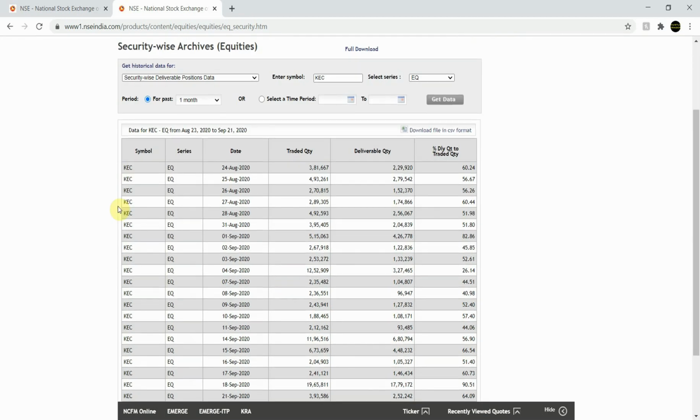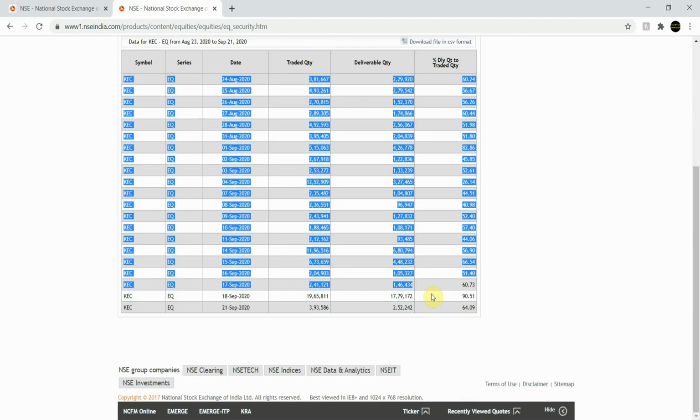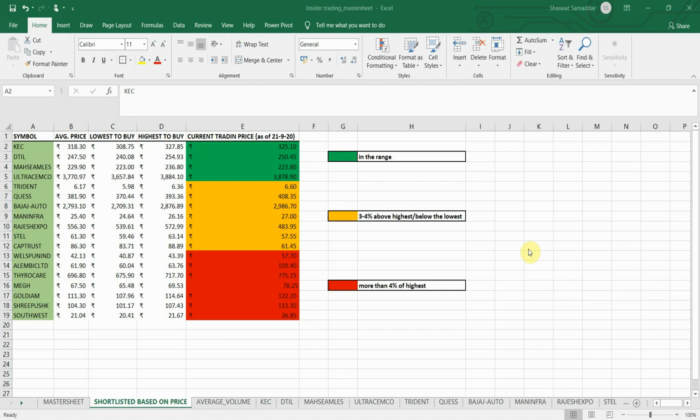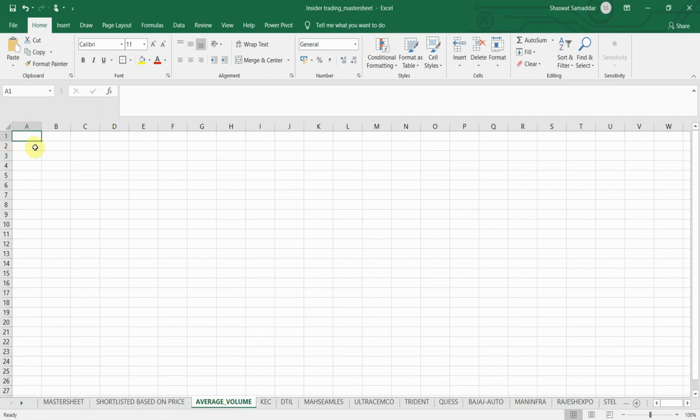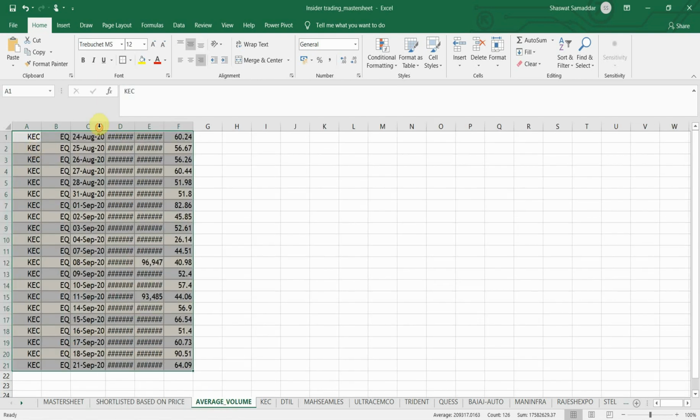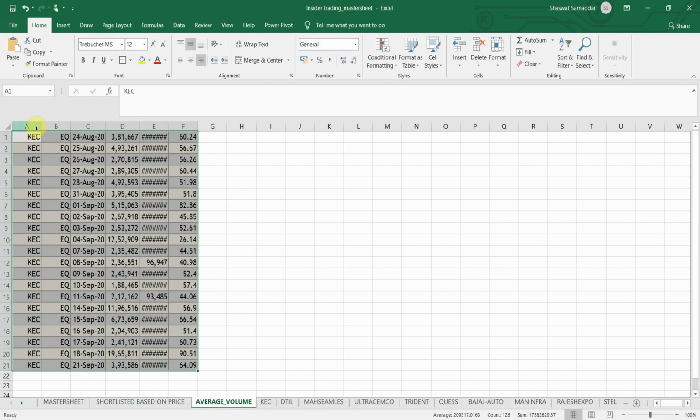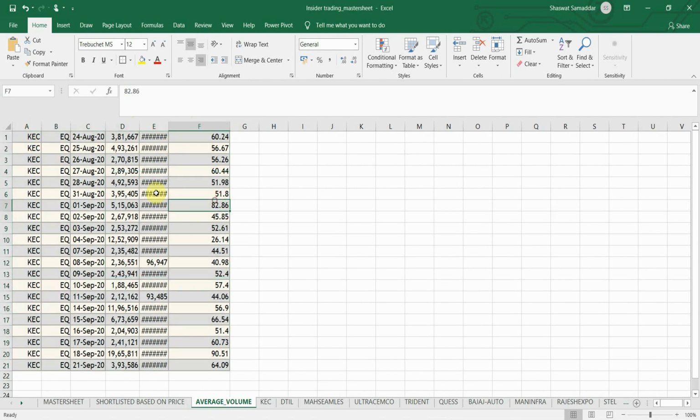Okay, we have the data now. Now I don't have to do anything. I'll just select this data. I'll copy it. I'll go down to my average volume worksheet and I'll paste it there simply. Let me just increase the row widths.